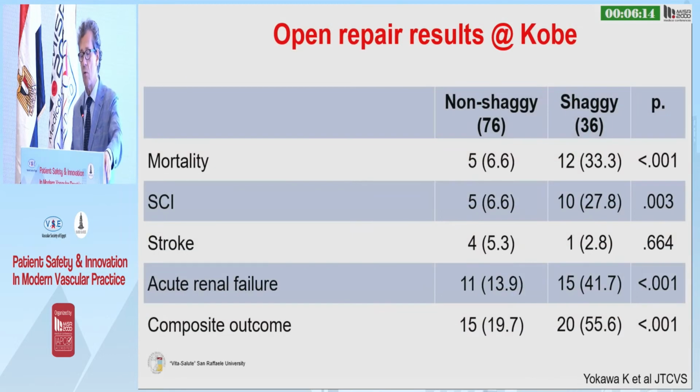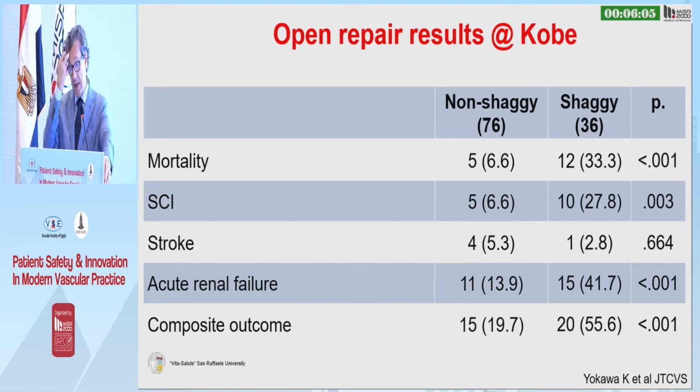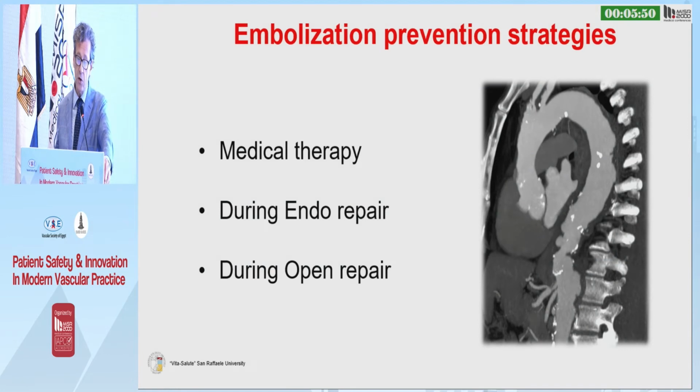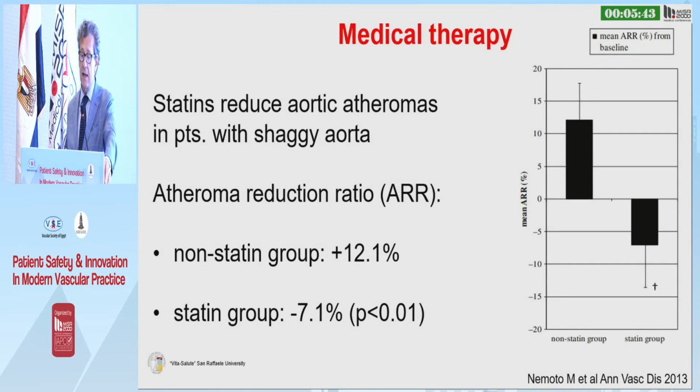Anyway, we have more results from the Japanese group of Kobe that showed that shaggy aortas treated by open repair have a significantly higher mortality, spinal cord ischemia, acute renal failure, and composite outcome, which also includes multi-organ embolization. So for open surgery, we have a number of possible prevention strategies that include the administration of statins.